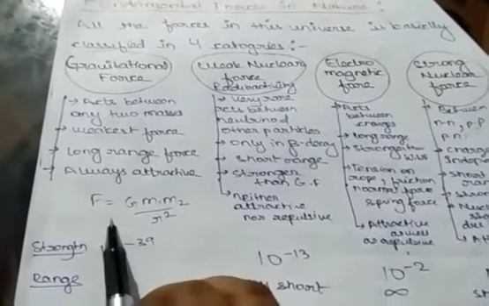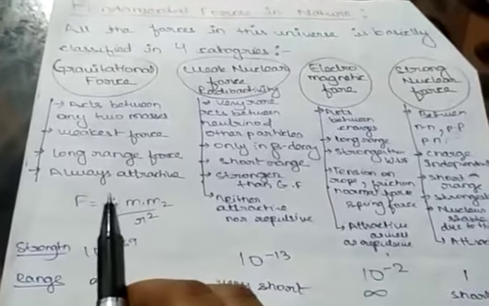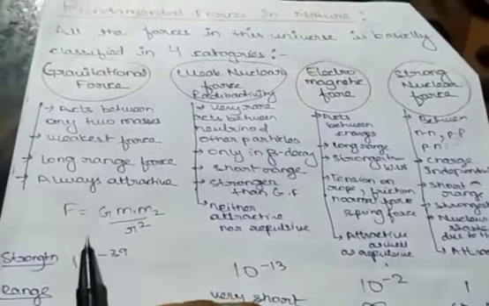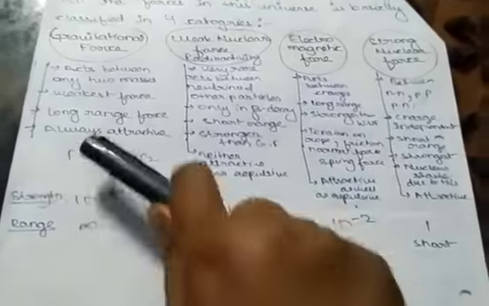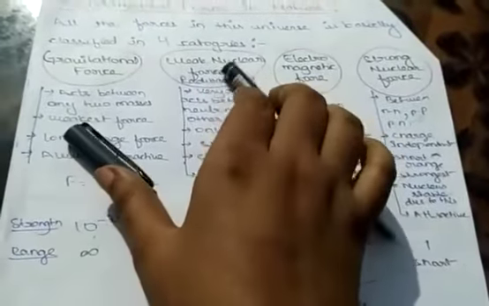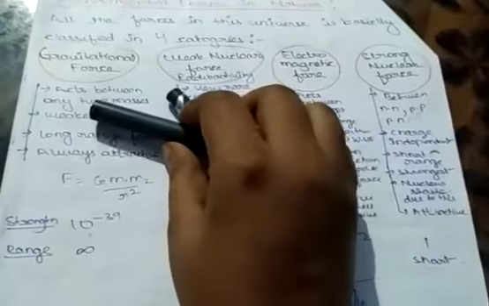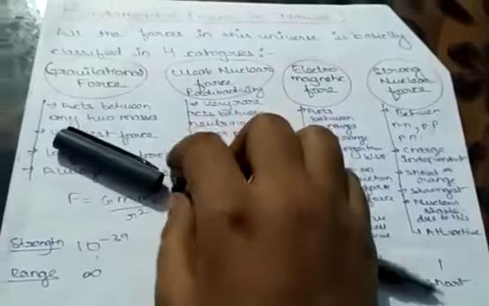Weakest force, how? Suppose I'm sitting here. This table has a mass, and I have a mass.